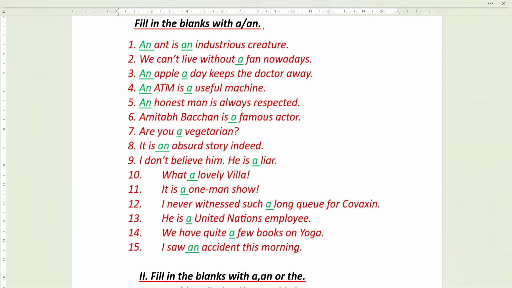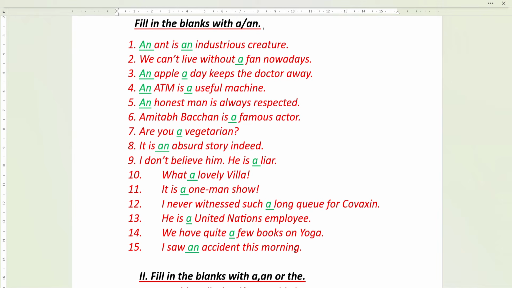I never witnessed such a long queue for Covaxin. Here L is a consonant, so a long. He is a United Nations employee. Again, United, though it is starting with U, it is starting with the Ya sound. That is the Y sound, a consonant sound. So we are using a United Nations employee.